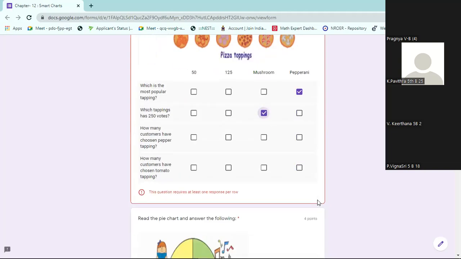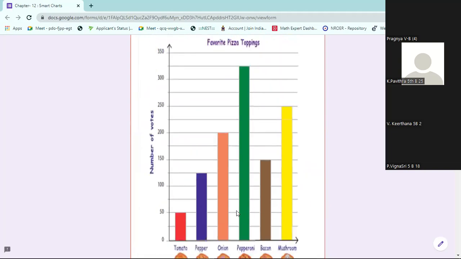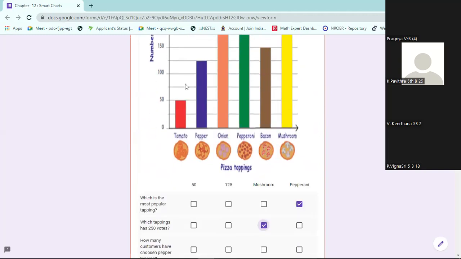How many customers have chosen pepper topping? It is between 100 and 150, so exactly in between means 125. 125 is not marked on the bar graph, but you have to calculate it. Exactly in between 100 and 150, you have 125.